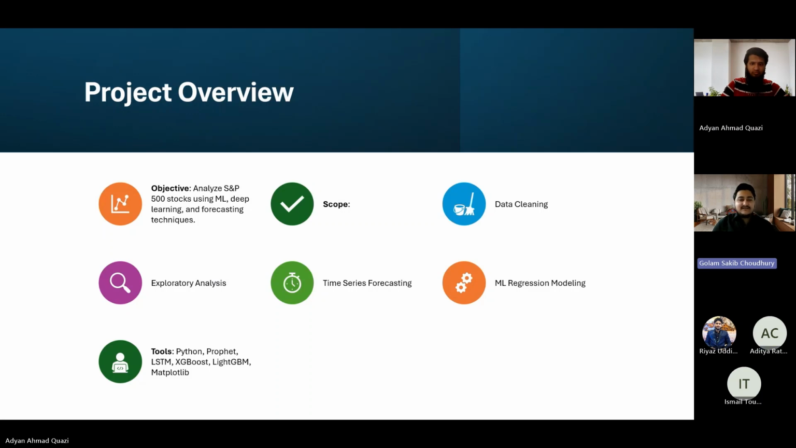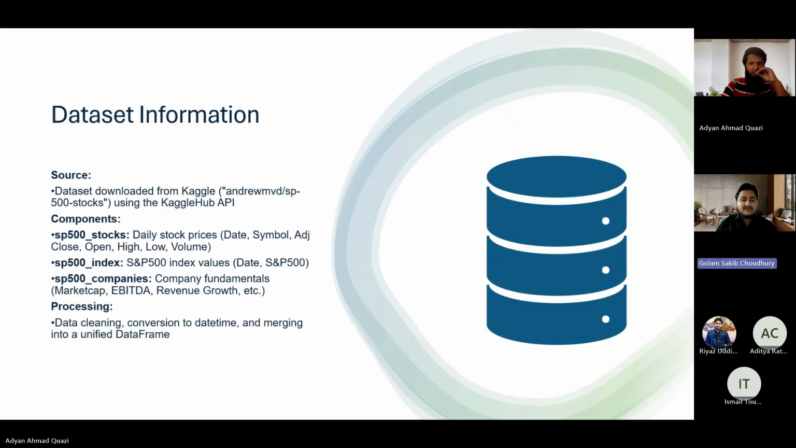The main objective is analyzing S&P 500 stocks using ML, deep learning, and forecasting techniques. The scope of the project is data cleaning, exploratory analysis, time series forecasting, and some regression modeling. The tools which we have used are Python, Prophet, and LSTM models.